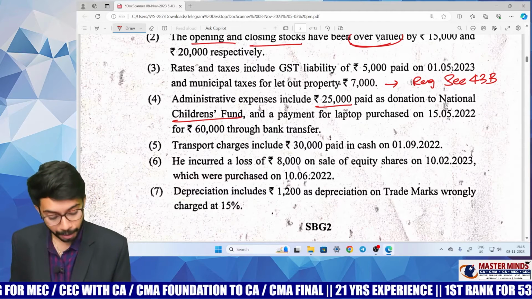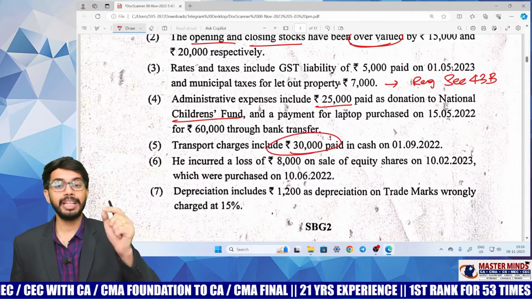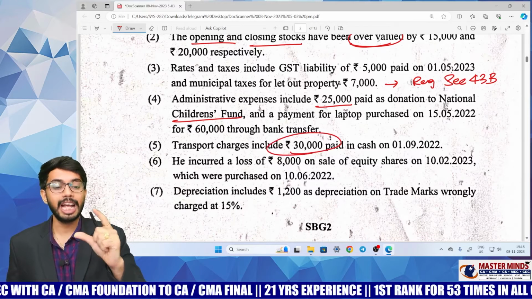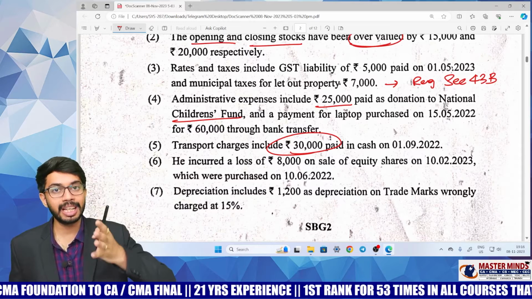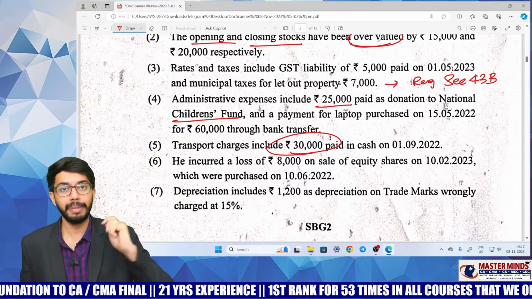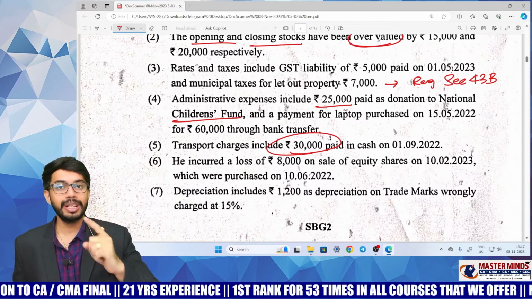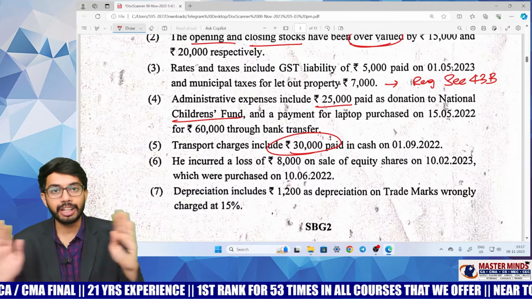And another important point, generally many students get confused here. As per section 40A(3), the maximum cash limit, that means 10,000, is the cash limit. Beyond 10,000, if you make a cash payment to a single person in a single day, it is not allowed as a deduction.